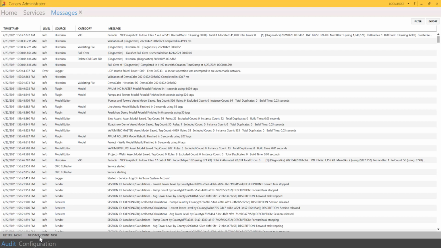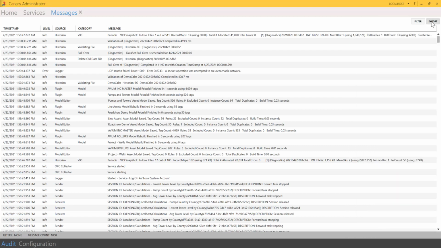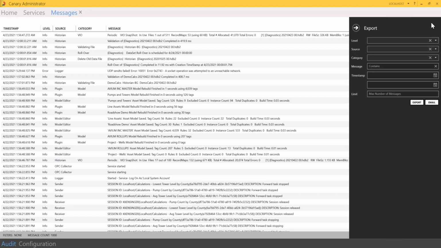Filters can be configured with the Filter button in the upper right-hand corner. You can filter by level, source, or category, or perform a keyword search in the message. It also allows you to search and filter by timestamp. You also have the ability to export your list of messages.